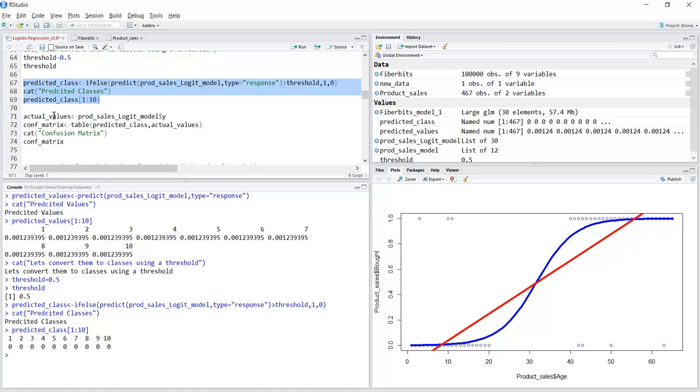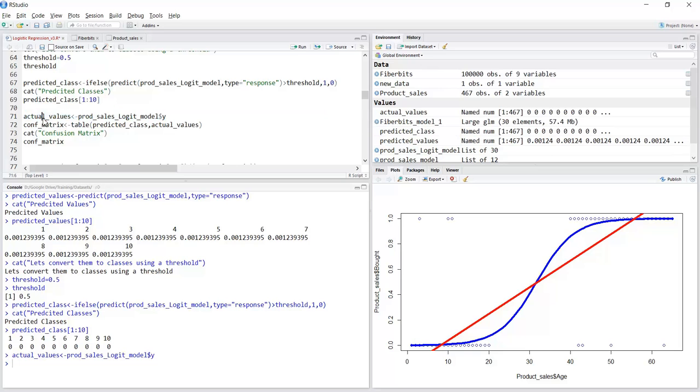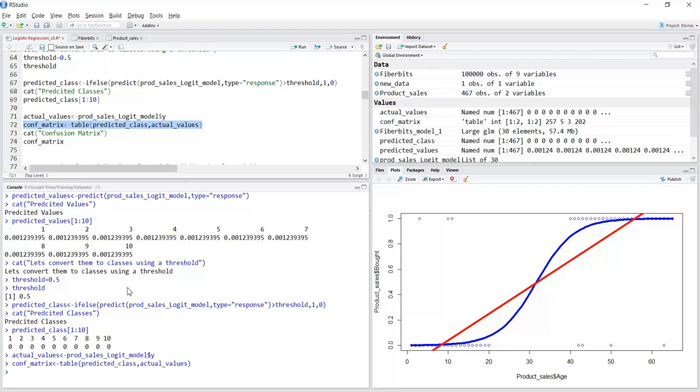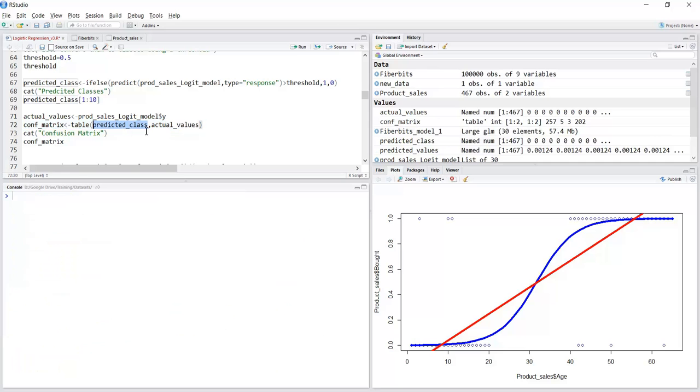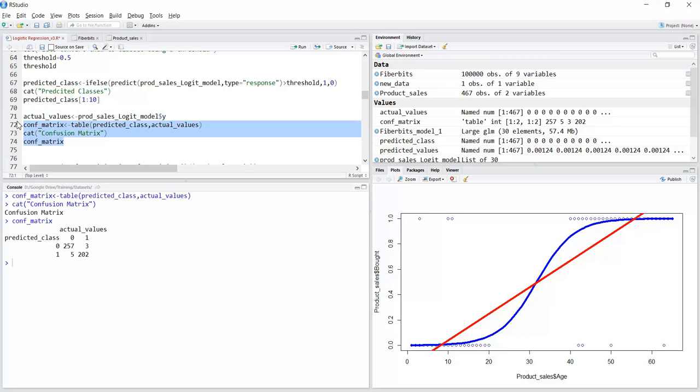Now, predicted classes versus actual classes. What are the actual classes? The y variable from the data set. These are the actual classes from the data set. Predicted versus actual, you just create a table, which is nothing but the confusion matrix. Here is the confusion matrix. Predicted class is derived from here, actual class is simply the y variable from the model. You can just print the confusion matrix.